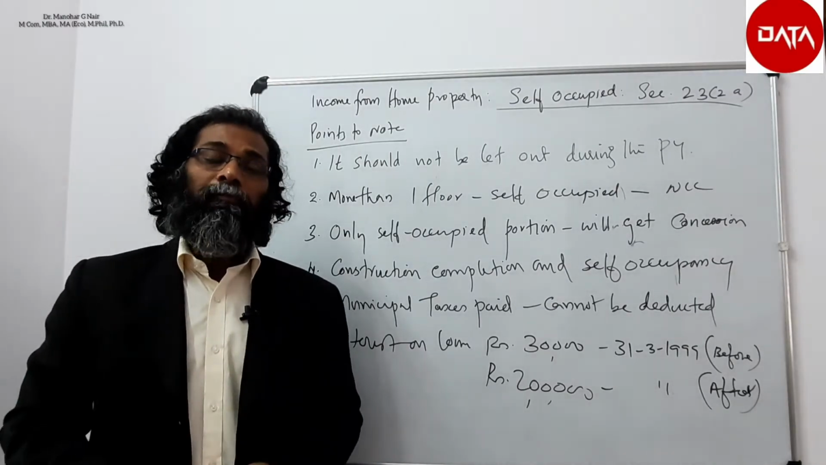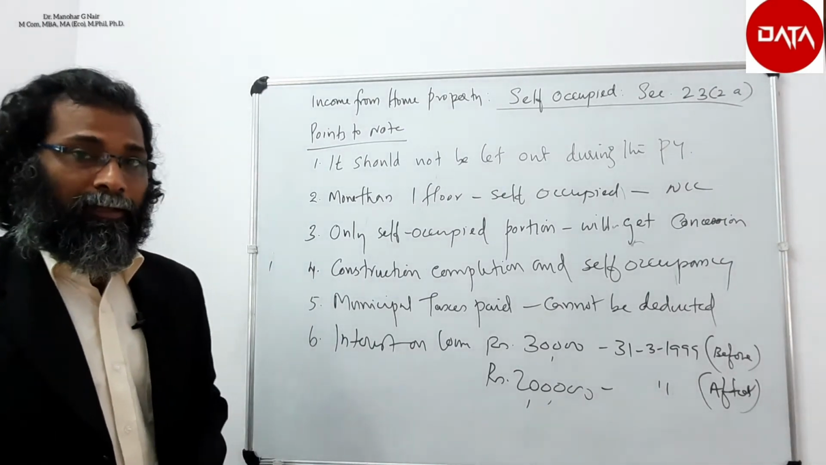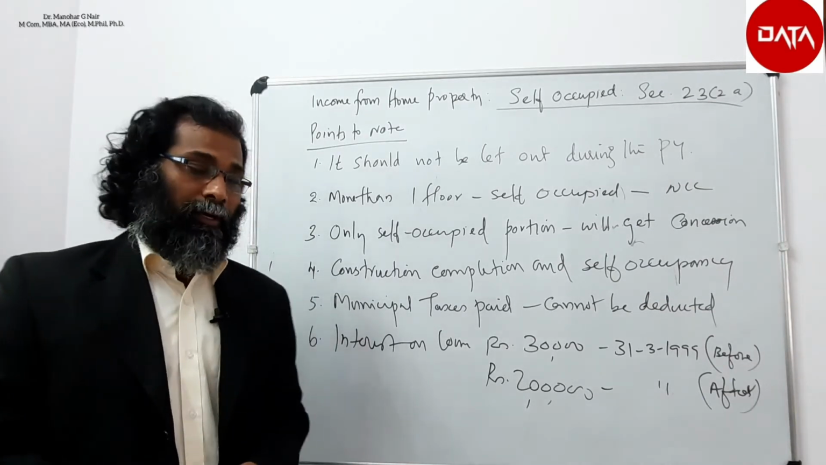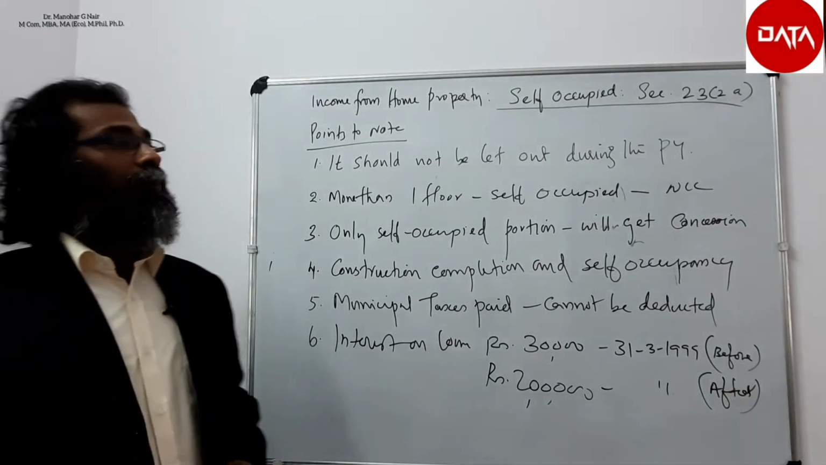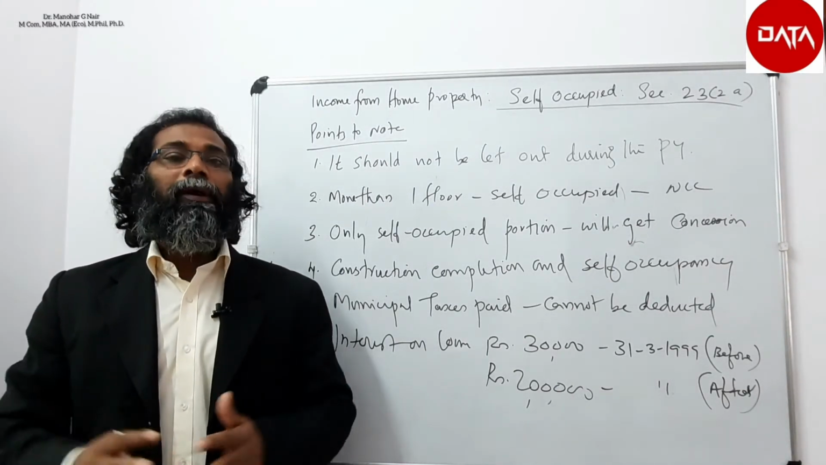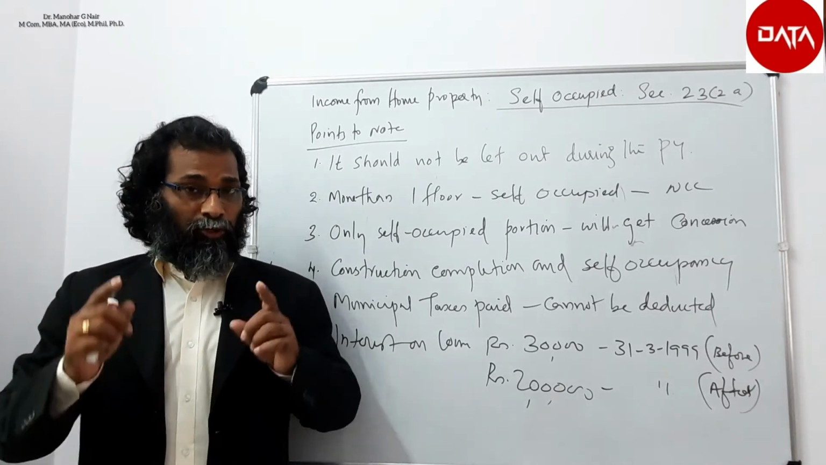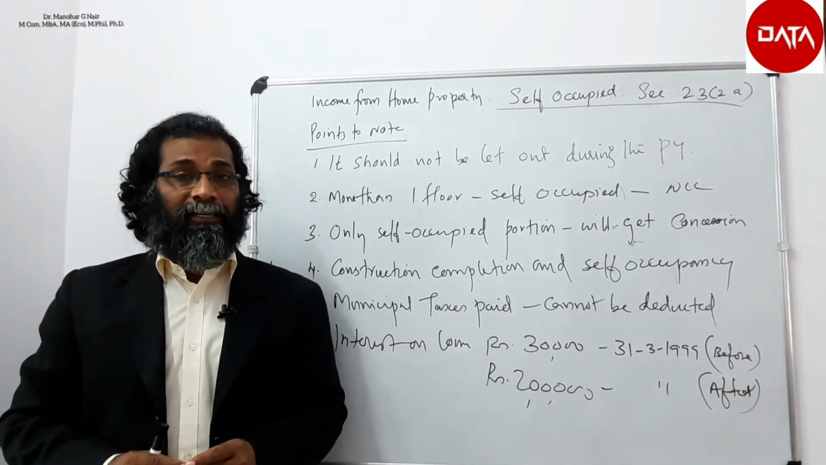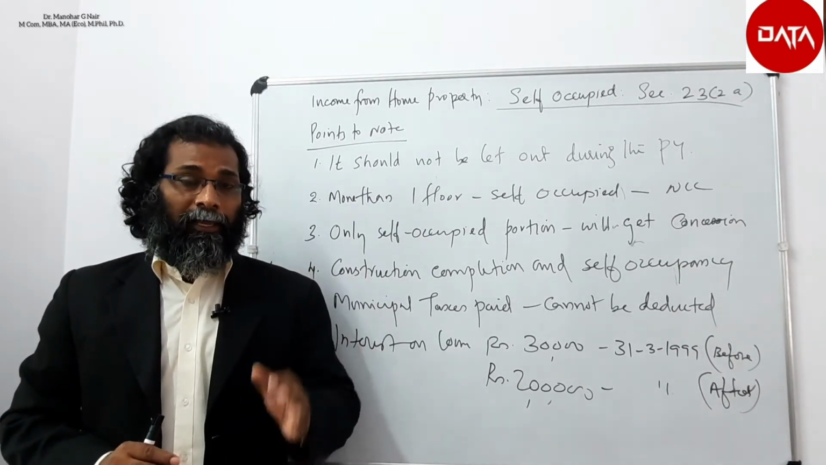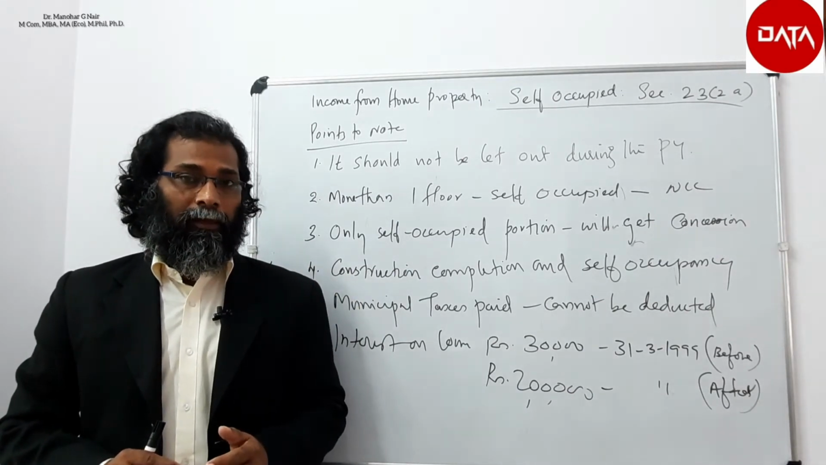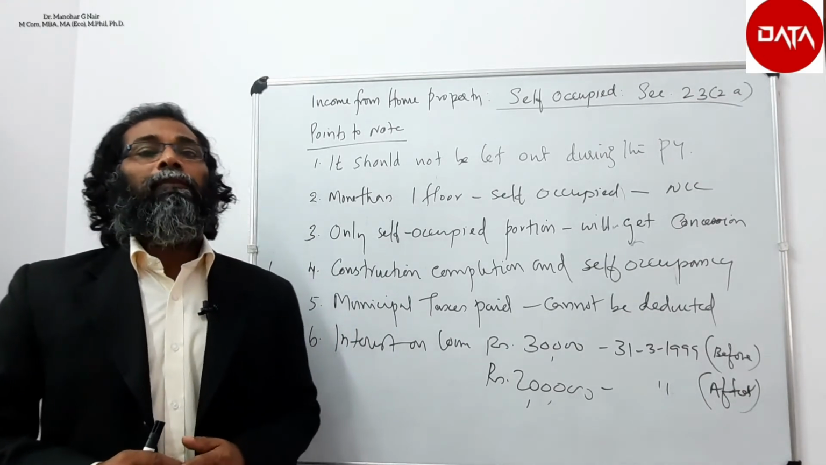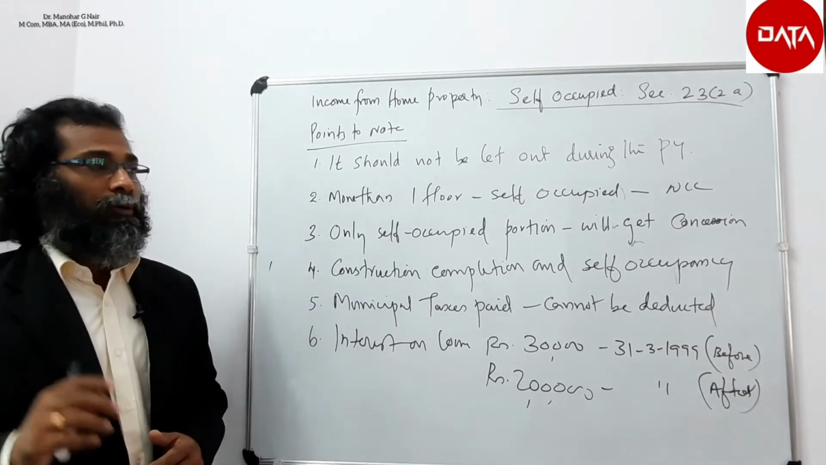Now let us see the important points to be noted while computing the income from house property if it is a self-occupied one. The point 1 is, it should not be let out during the previous year. The house property which has to qualify as self-occupied house property should not be let out during the previous year, either partially or fully. If it is partially let out during the previous year, maybe for 1 month or 2 months, then that house property will not qualify as self-occupied house property. It will be treated as let out house property.